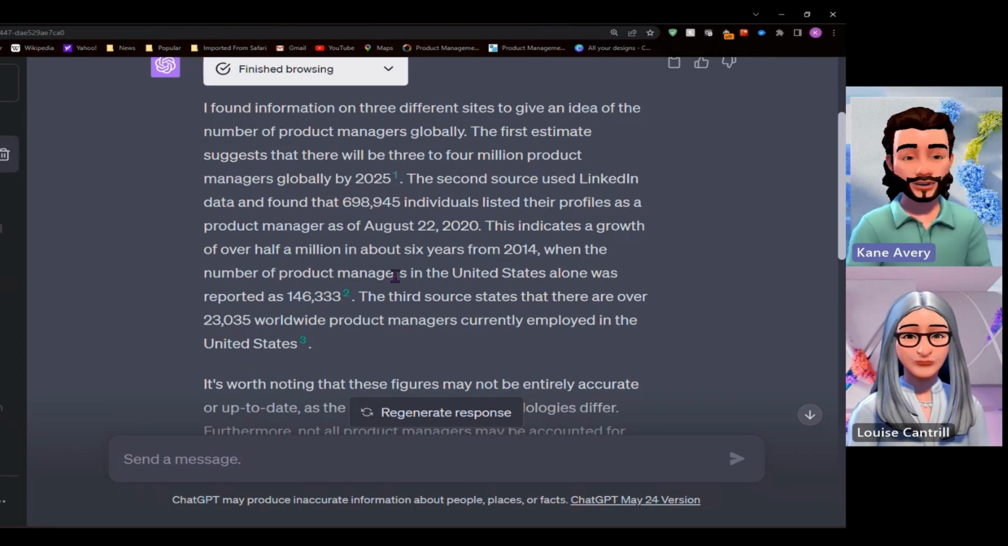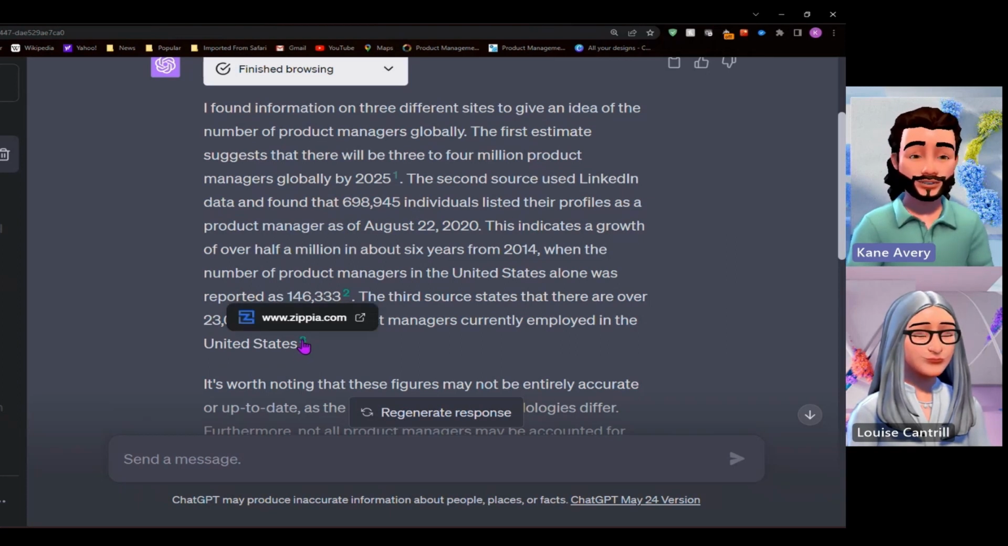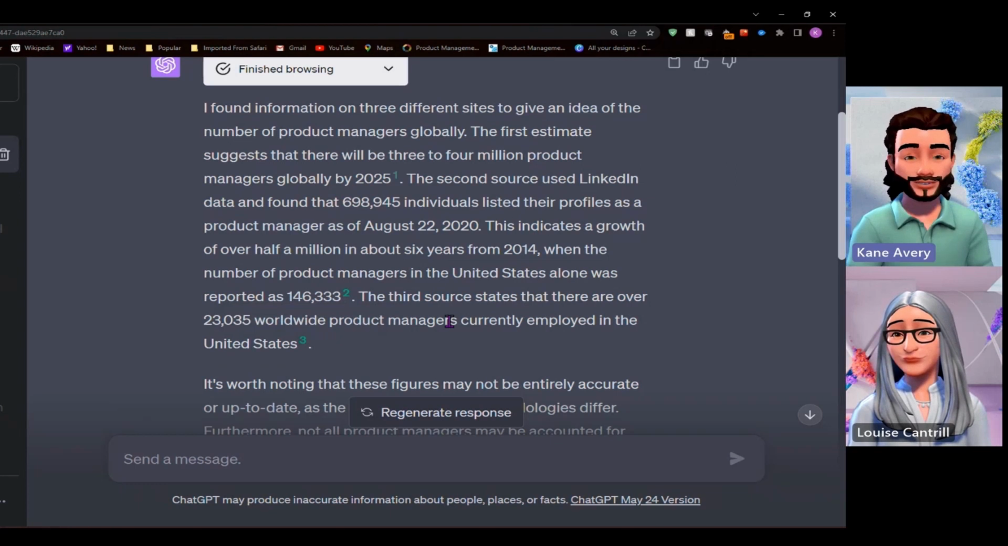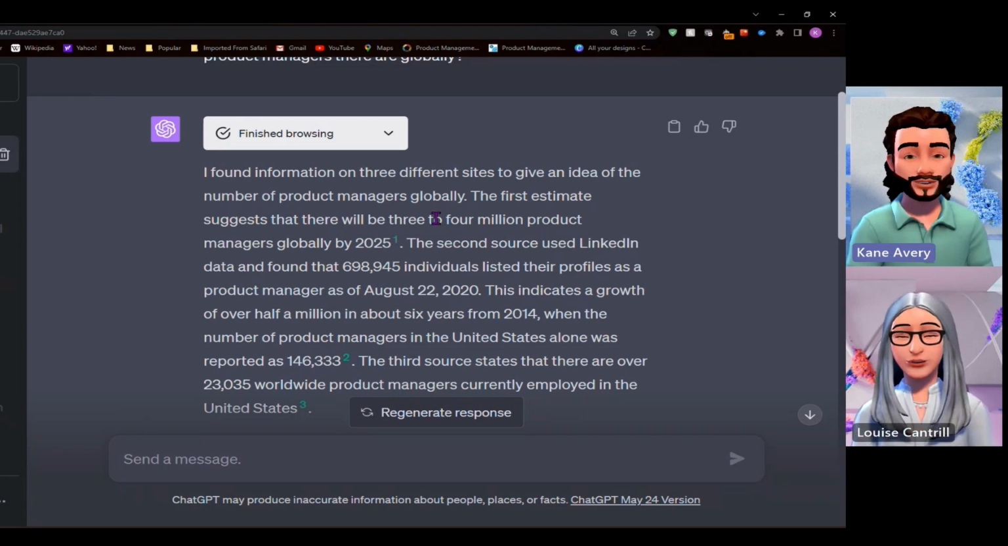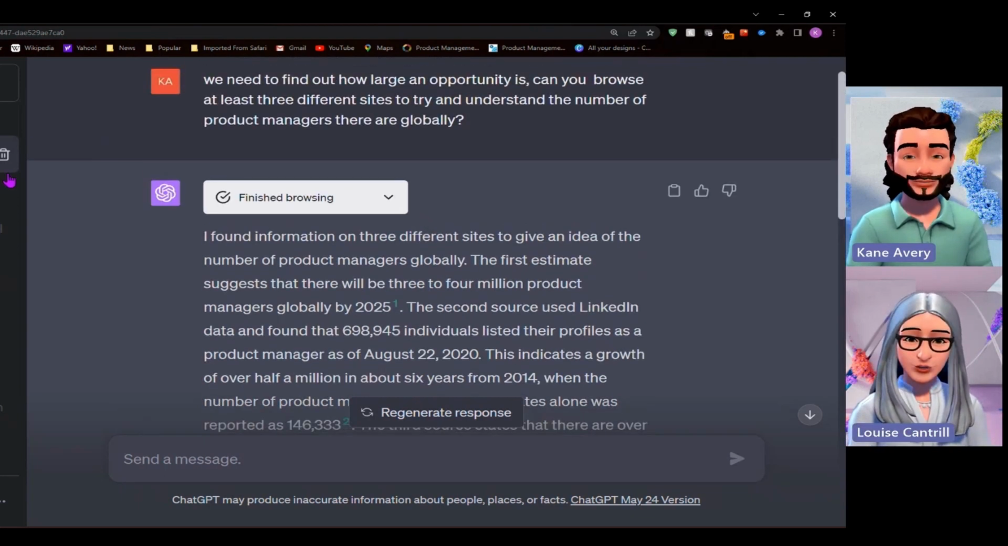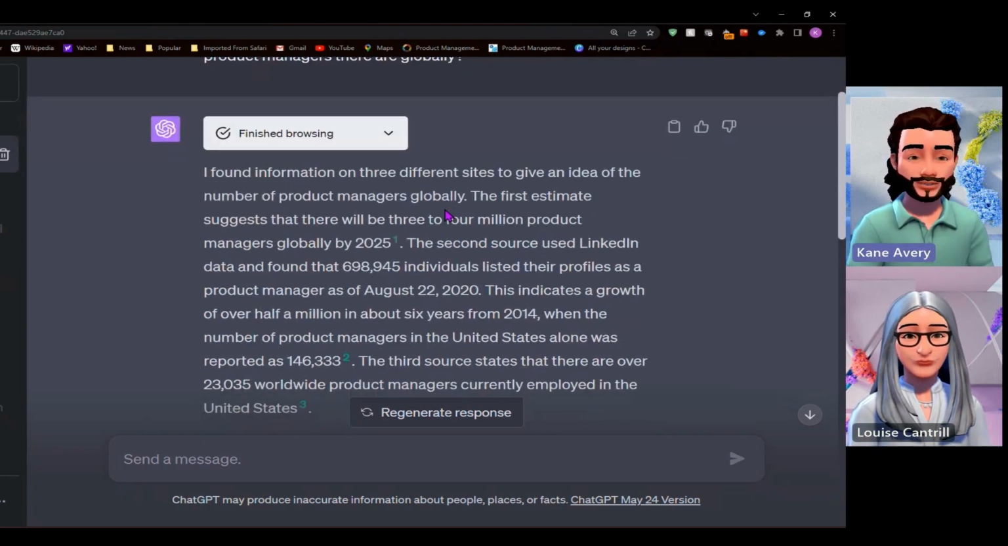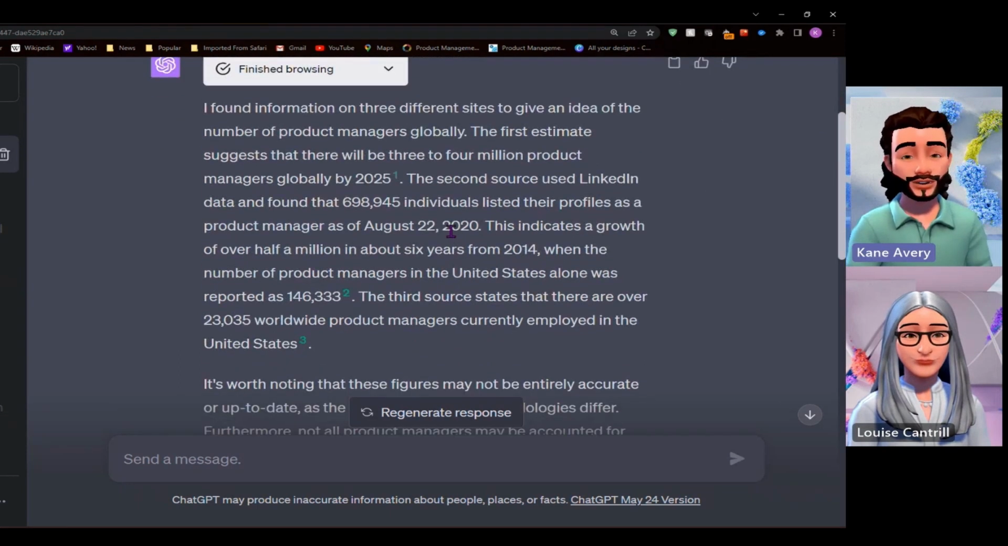The third source, however, looks like a bit of an anomaly, and we've got reference to the website here again that we can click onto, stating that there are 23,000 product managers worldwide, which clearly doesn't fit within the metrics of some of the previous references we've seen. Massive differences. Yeah, massive difference. So we know that that's a bit of an anomaly.